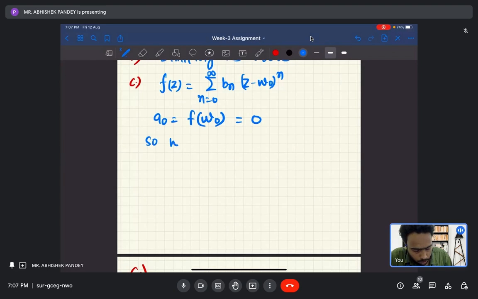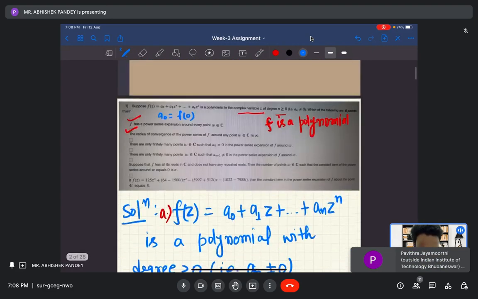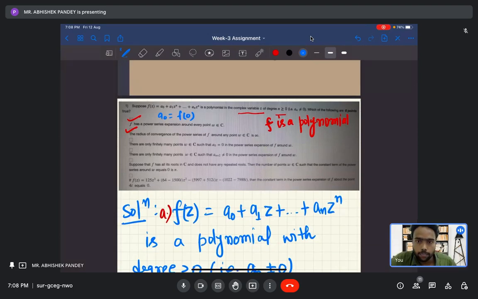So w_0 is a root of the polynomial, and a polynomial can have only finitely many roots. So there are only finitely many such points, and this option is also true.